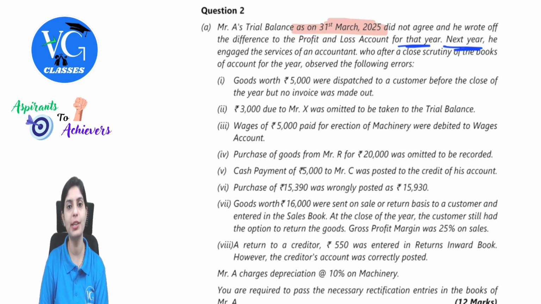I hope these points need not be repeated for you guys. Whenever you observe it is of next year, automatically this point should strike that when there are nominal accounts covered, we will not use the respective nominal account and make use of profit and loss adjustment account. So let's run through the transactions one by one.